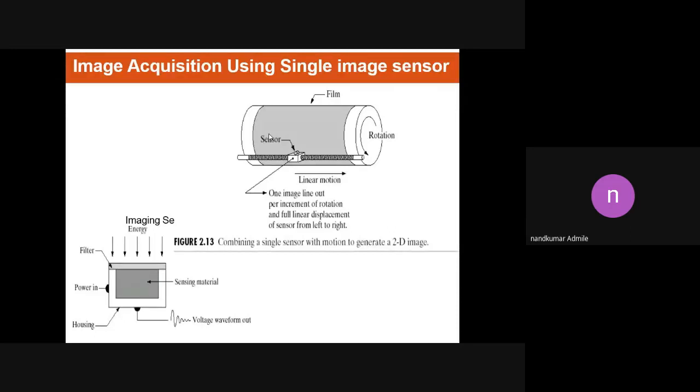Is everyone clear on these three types? They are easy. If we study the theory notes, then you also get the idea. But our aim of the lecture is that we clear the concept here itself. So can anyone tell how we can achieve the displacement in two directions by using a single image sensor? Anyone?